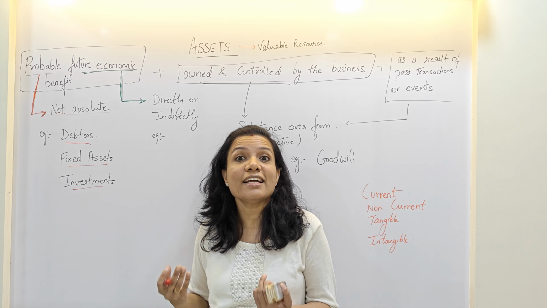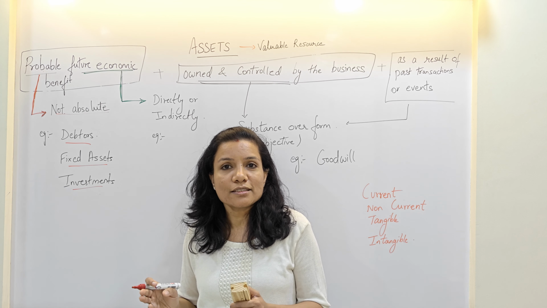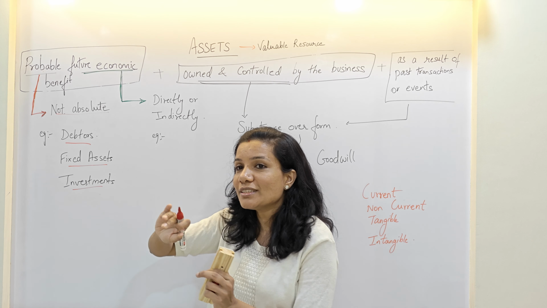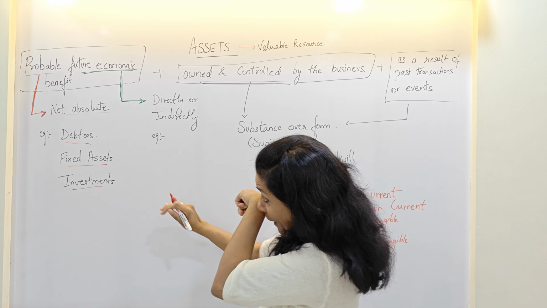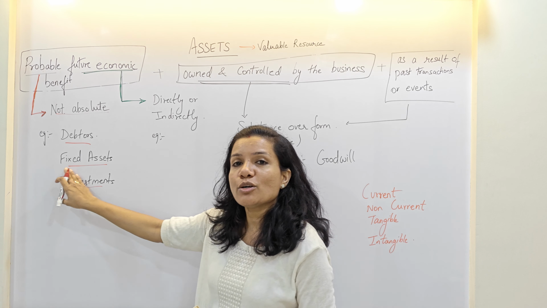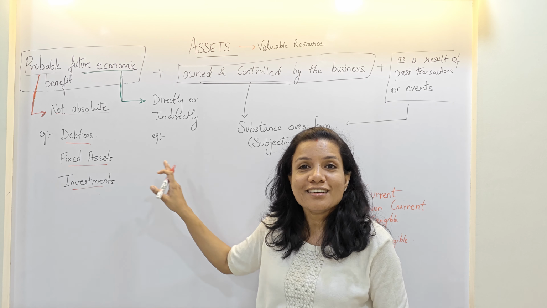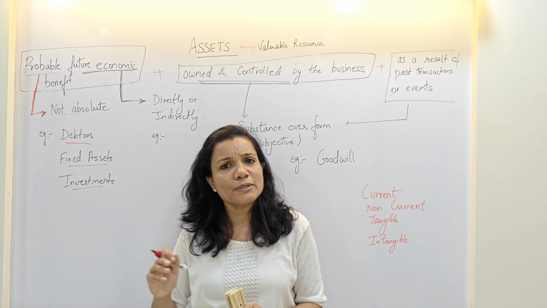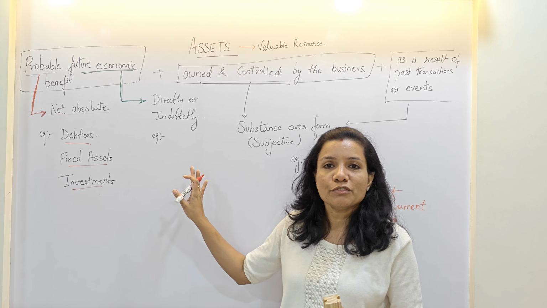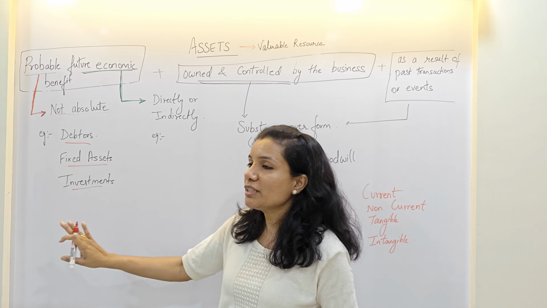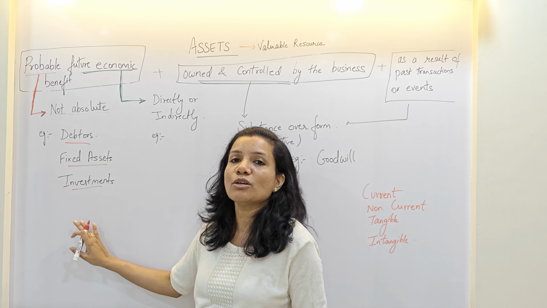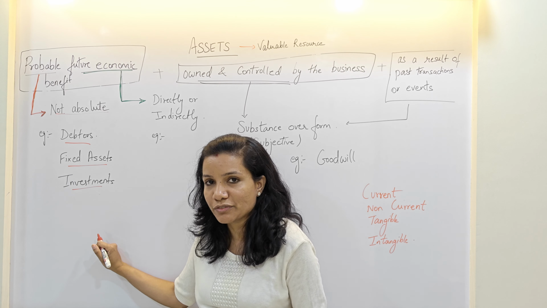So, when an asset, let's take an example, fixed asset or investments or debtors, there is something called as bad debts. So when we record the debtors, we even keep a reserve for bad and doubtful debts. We subtract some amount from the debtors on account of bad and doubtful debts. When we record the fixed assets, we reduce the depreciation, and depreciation is an estimate. Suppose this whiteboard was purchased for 50,000 rupees, and over the years I have deducted the depreciation amount, and now the written down value of this particular board is 25,000 rupees.